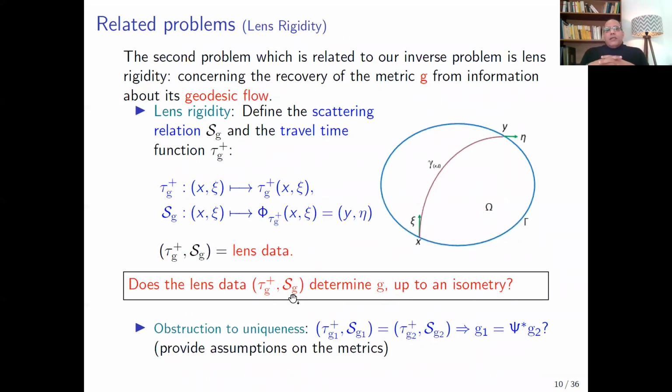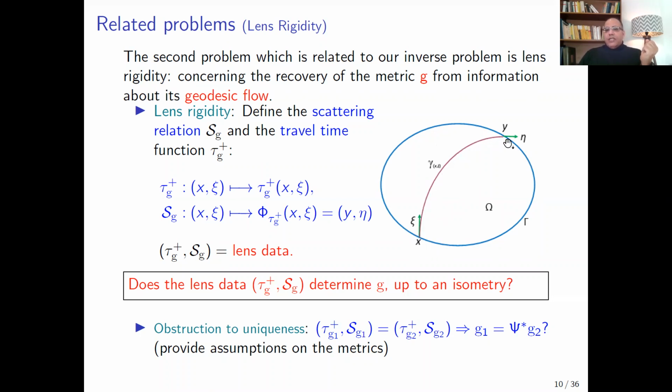The second problem, which is related to our inverse problem, is lens rigidity. This problem concerns the recovery of the metric G inside omega from information about its geodesic flow. Let me first define the scattering relation and the travel time function. For x in the boundary and xi an inner unit vector, we consider the geodesic starting from x in the direction xi.